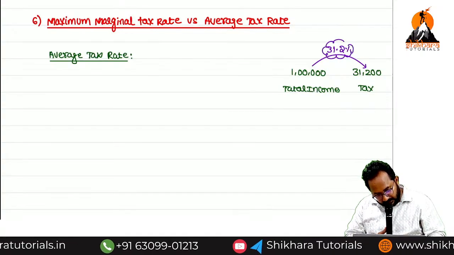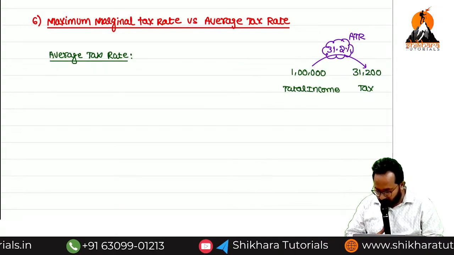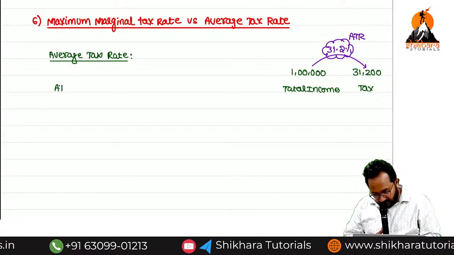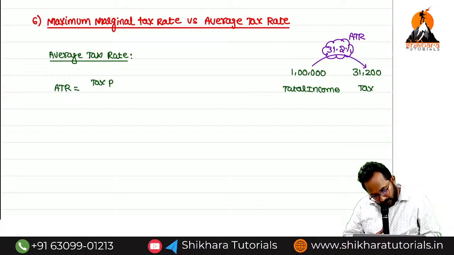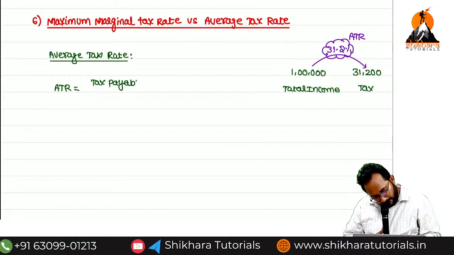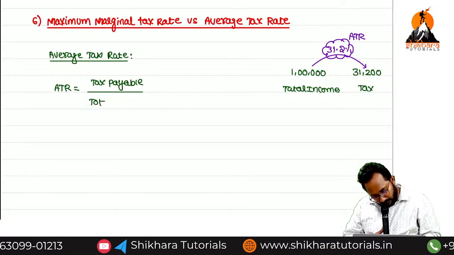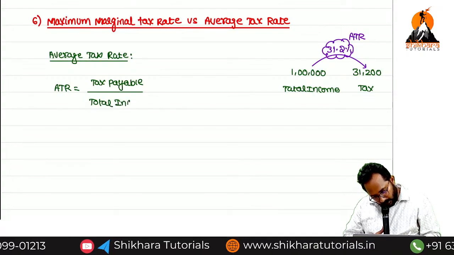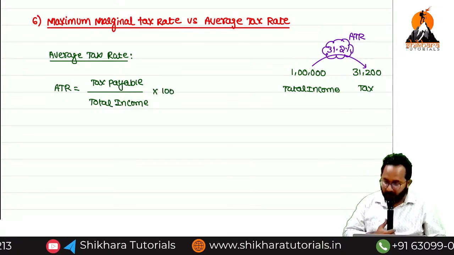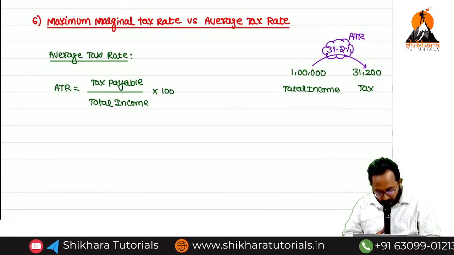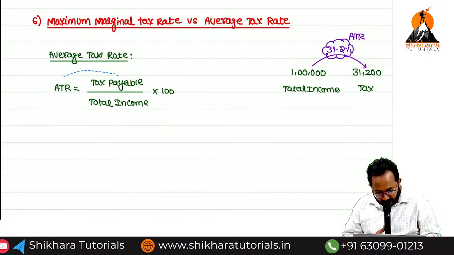Average tax rate. Is there any formula for this? Yes. Average tax rate is equal to tax payable divided by total income into 100. So this is the formula for calculation of the average tax rate.